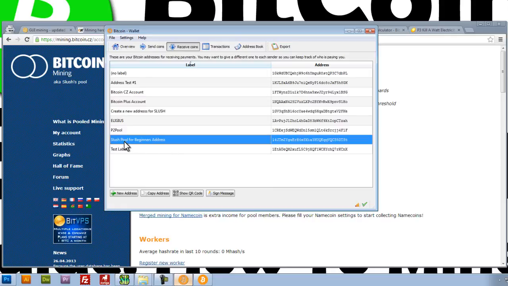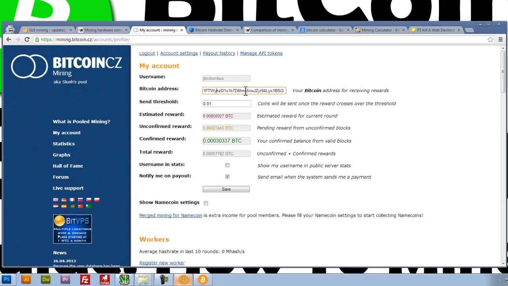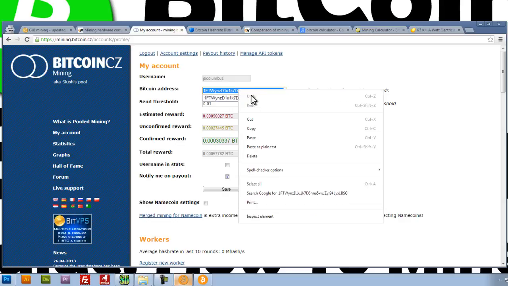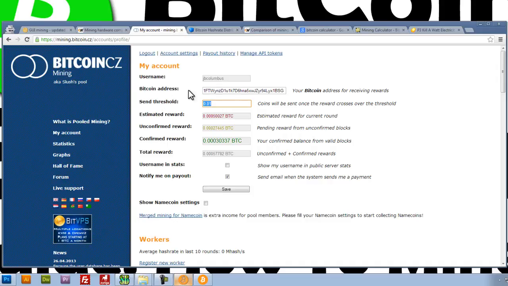Once I do that, you can see it pops up in this list. I'm going to right click, copy that address, this string of code right here, and paste it right here.